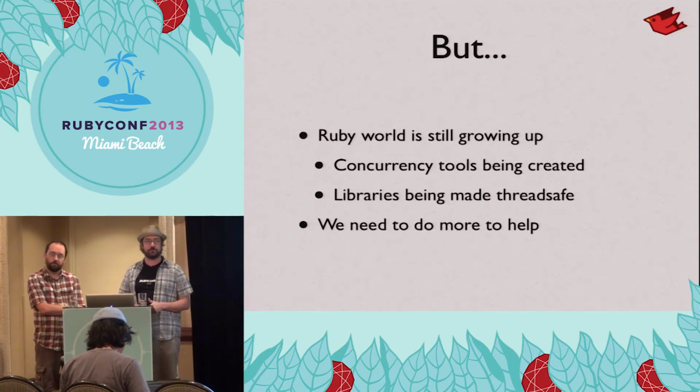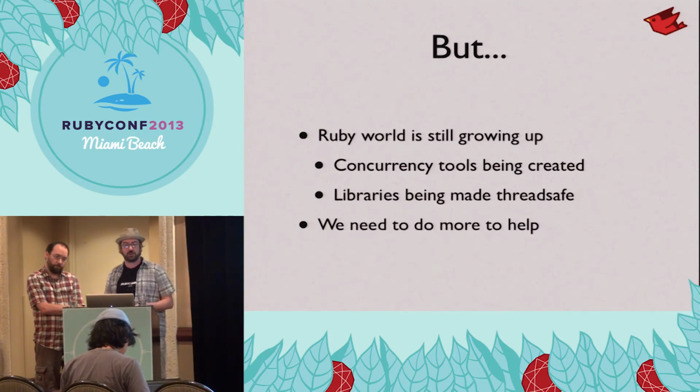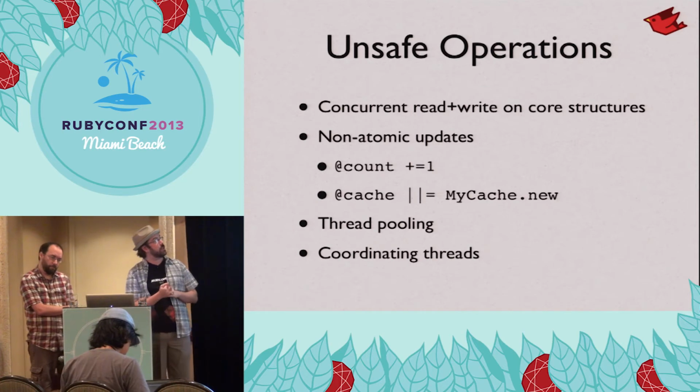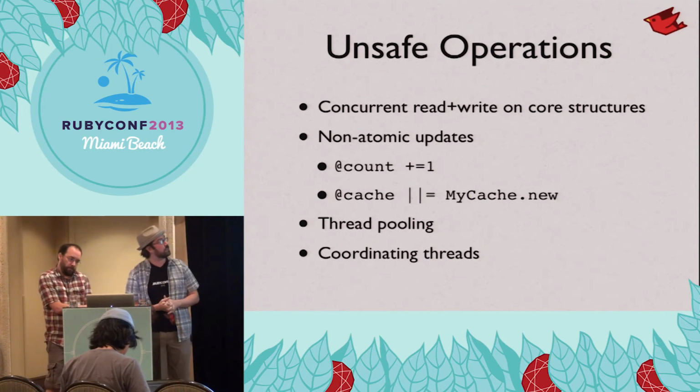There hasn't been a big emphasis on threading or concurrent execution in the Ruby world. And so there's more that we need to do. We need tools to make it easier. We need to help make these libraries thread safe. These are some of the key unsafe operations that you're going to see in libraries that aren't thread safe.